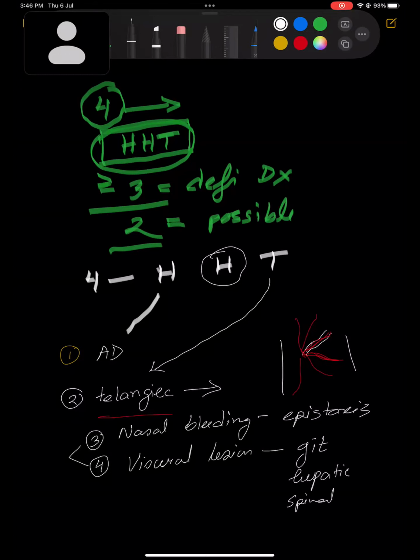Okay, dear? So all these things are under this 3 and 4. Along with this 4, if 3 points are met, then this is your definitive hereditary hemorrhagic telangiectasia. If 2 points, then this is possible HHT. Okay, this is our HHT.